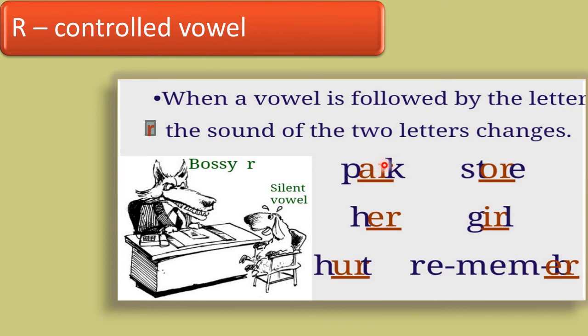That's why this particular R is said to be bossy R. Try to understand: when you pronounce this word, without your knowledge you pronounce it this way. On the basis of this reason, in all these words R is said to be an R controlled vowel or bossy R. Here R is a bossy R and A is represented by one vowel, right? I think you understood what is R controlled vowel.